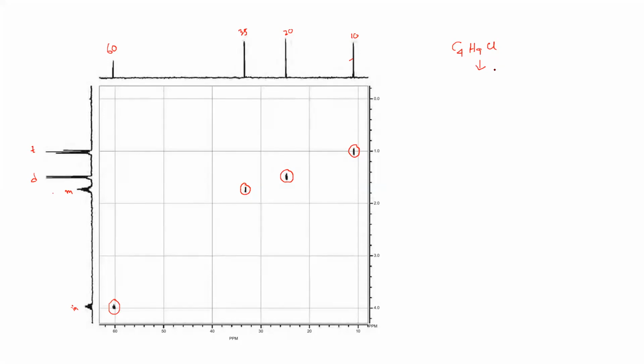So the double bond equivalence is 0. That means this is a straightforward molecule. You have just a normal chain, no cycle, no unsaturation. You can have a straight chain or you can have side substitutions.